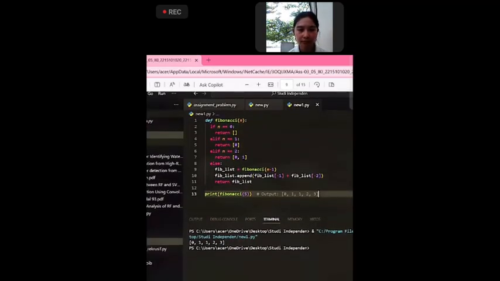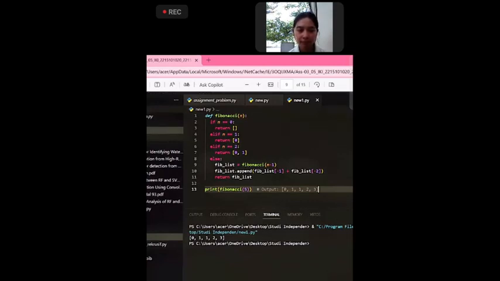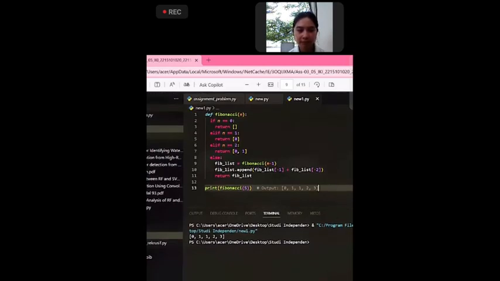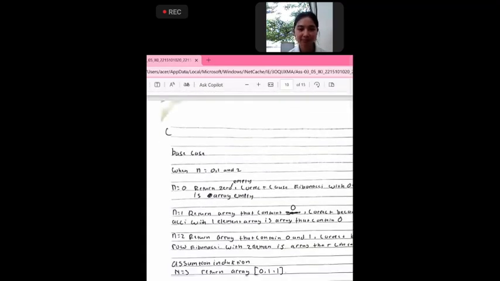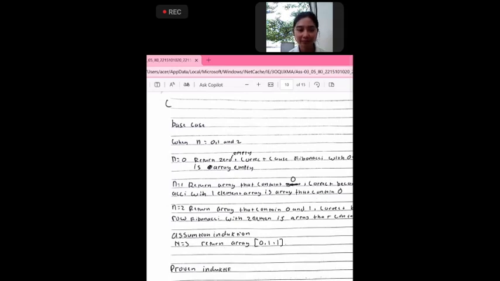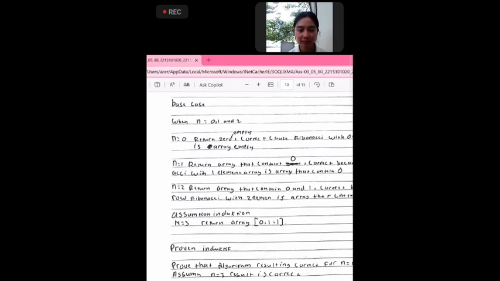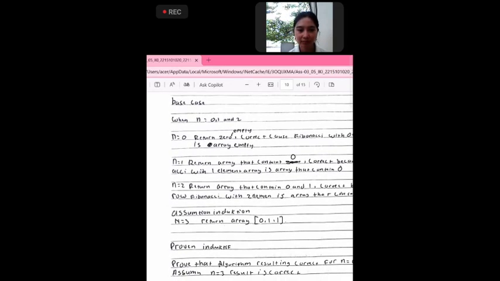And this is the algorithm for number B of part 2. And then next, number C: prove that this algorithm is correct.